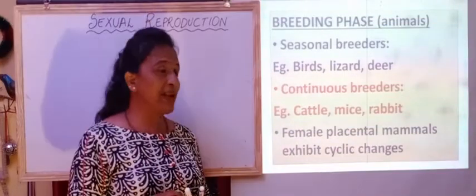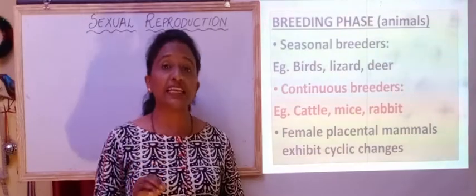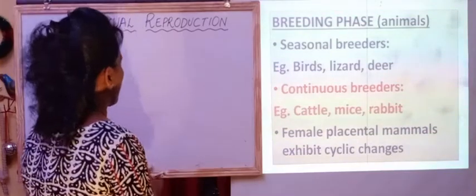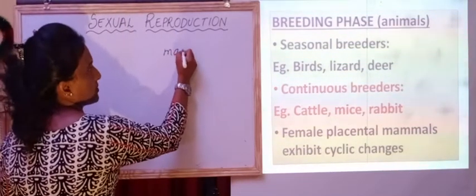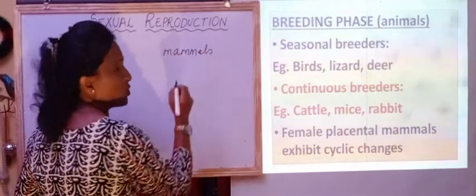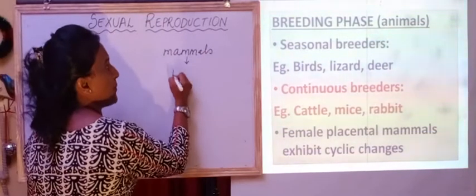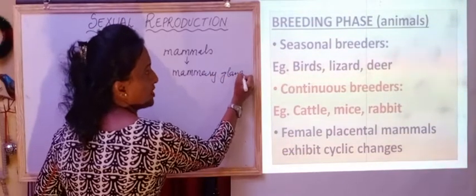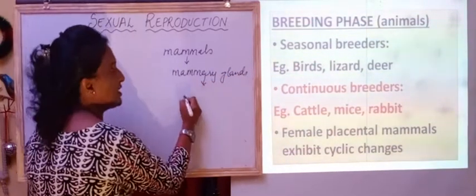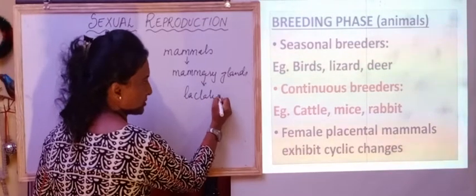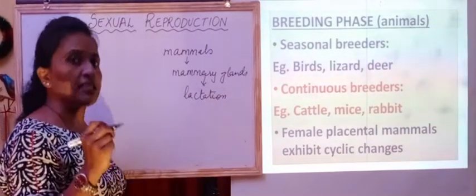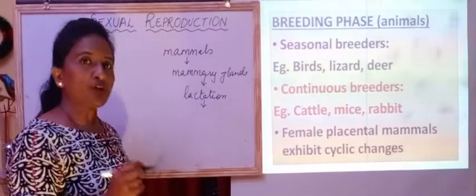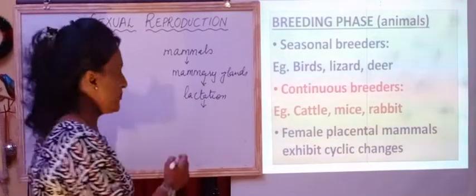In the female placental mammals, they exhibit cyclic changes. Now what are placental mammals? Mammals are those animals which have mammary glands. Now mammary glands are meant for lactation. That means these animals will produce milk for the growth of their young ones.